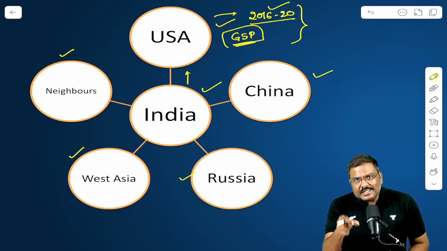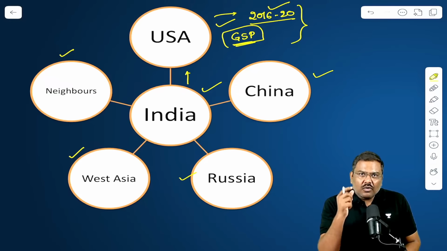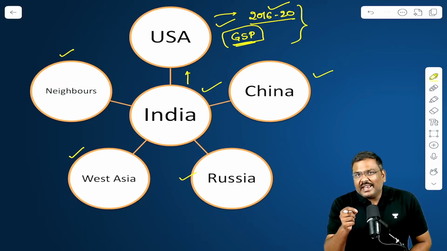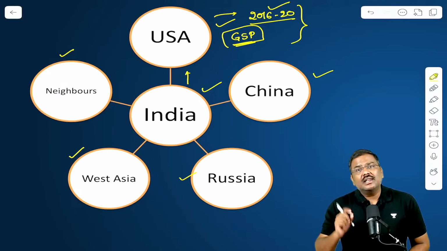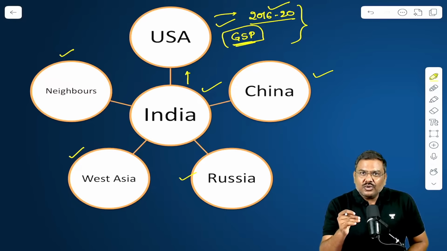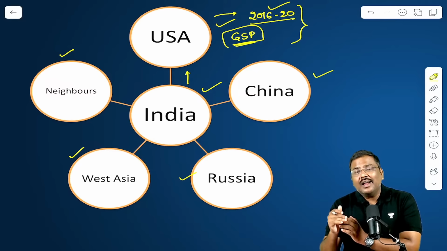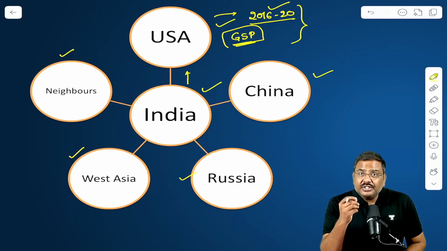Now, in the second term, or the second time in office of Mr. Donald Trump, we expected the relations to improve. What has actually happened in the last 1 year, that is in the year 2025, is that it has taken the relations between India and USA further down the line. That is, the relations have deteriorated.